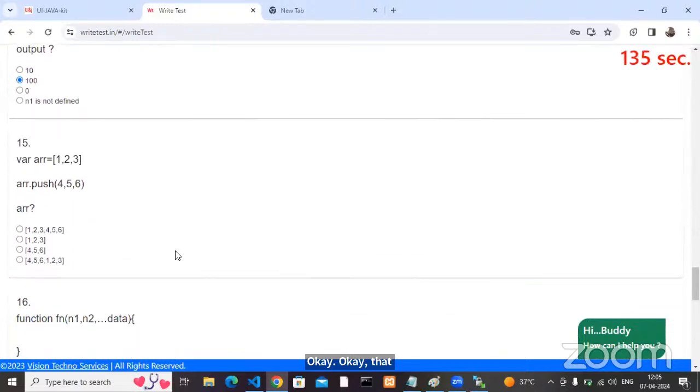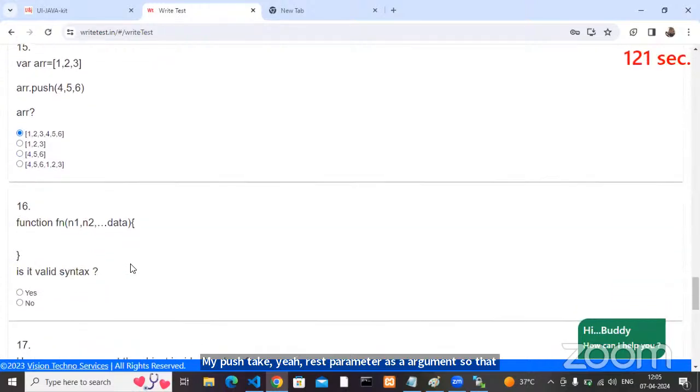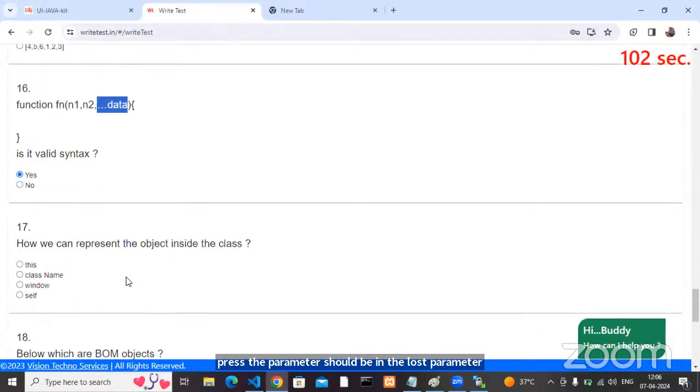Okay, the next one. arr equals 1, 2, 3, arr.push of 4, 5, 6. What is my answer? push takes a rest parameter as an argument, so zero to any number of arguments you want, you can pass. Function fn equals n1, n2, and a rest parameter here. Is it valid syntax or invalid syntax? 100% valid syntax. Why? Because the rest parameter should be the last parameter. Here it is last only, right? So it is valid syntax only.